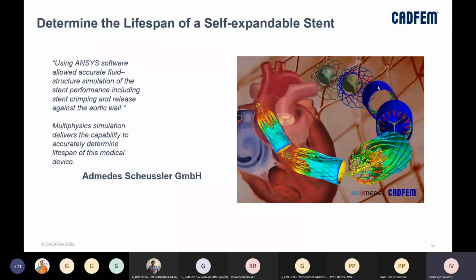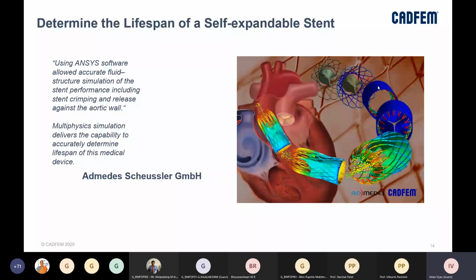This comes from Admedis in Germany. Using ANSYS software, they were able to accurately do a fluid-structure interaction. Whenever we are manufacturing a stent, it is going to interact with the blood inside our vessels.